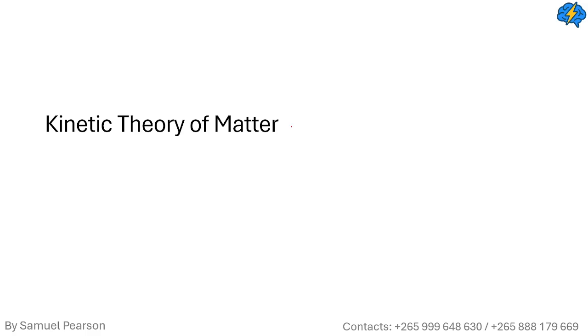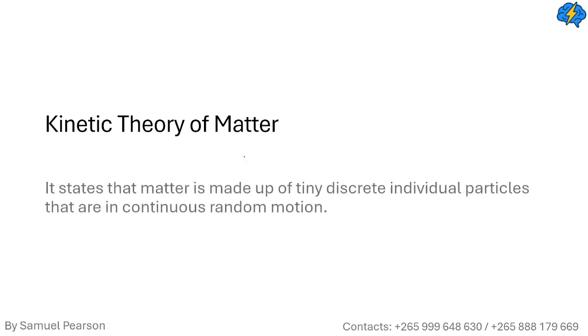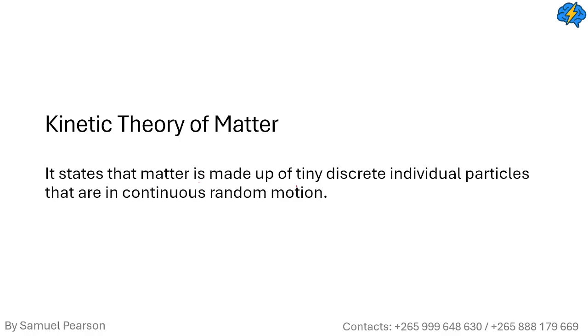The kinetic theory of matter states that matter is made up of tiny discrete individual particles that are in continuous random motion. It states that anything which has mass and occupies space is made up of tiny discrete particles. When we say discrete, we mean separated.